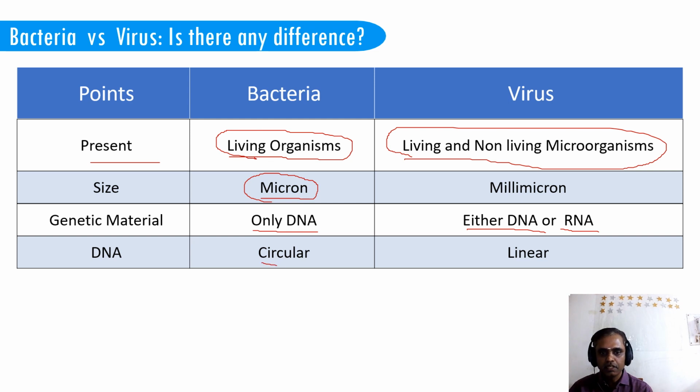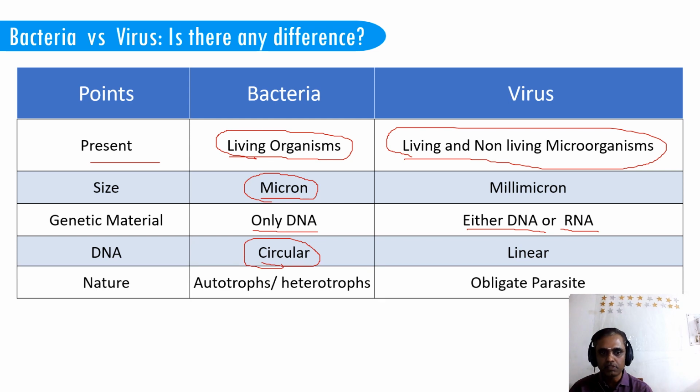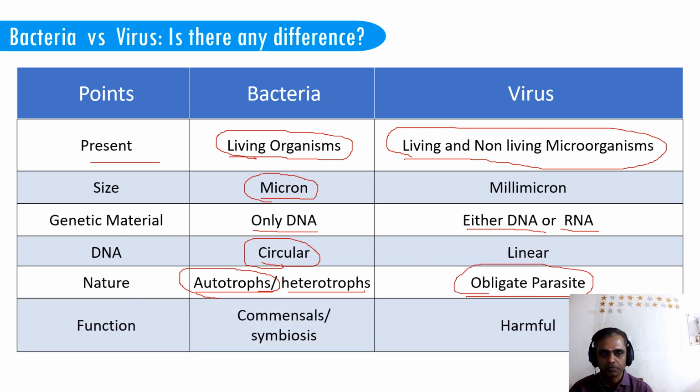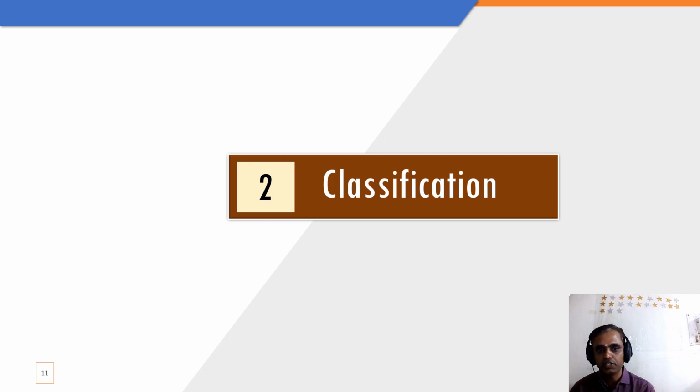DNA is in circular form in case of bacteria and linear form in case of virus. Nature: bacteria are autotrophs or heterotrophs, that means they synthesize their needs on their own, but the virus is always an obligate parasite, always dependent upon the host. Function: most bacteria, 95% of bacteria, are commensals. That means they help us, they are good bacteria, or we call it symbiosis. But most of the viruses are harmful. So this is a simple understanding of the difference between bacteria and a virus. So now we'll study the classification of bacteria.